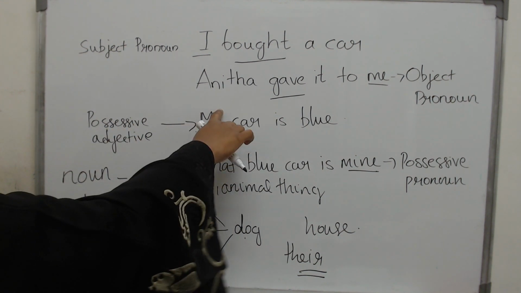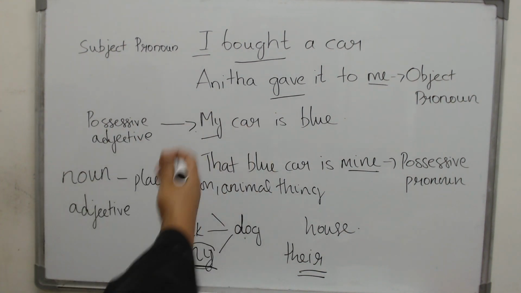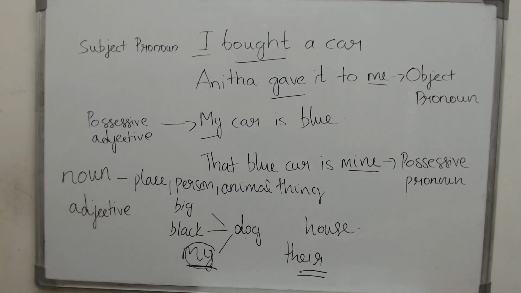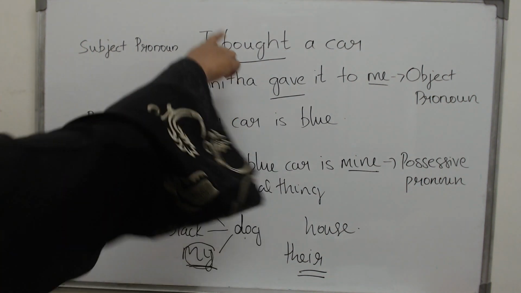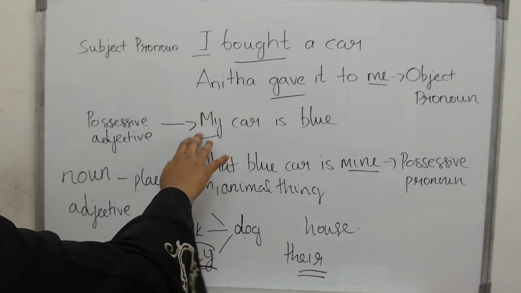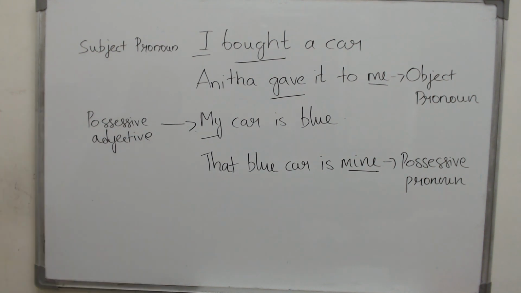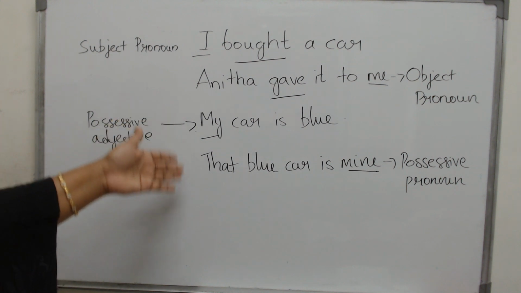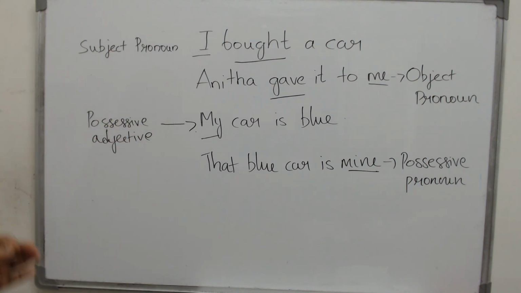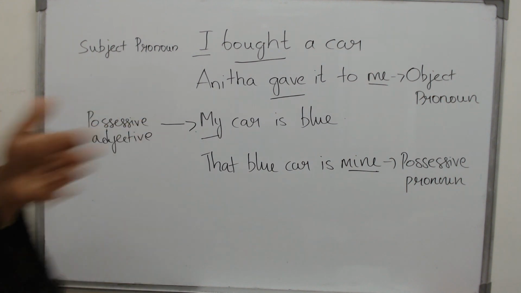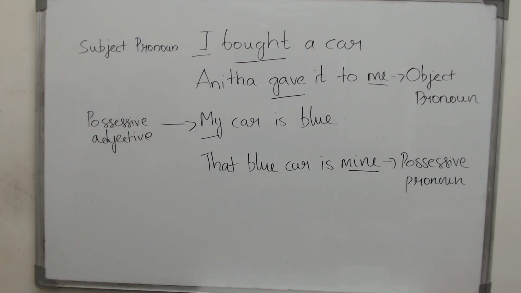This word shows that the car is my possession. I own that car. So it is the same I, but when you use it to show who owns the car, we use the word my. Then what about the last one? And what about the fourth sentence? That blue car is mine. That also shows possession. That also shows that that blue car belongs to me. But then it works as a possessive pronoun.